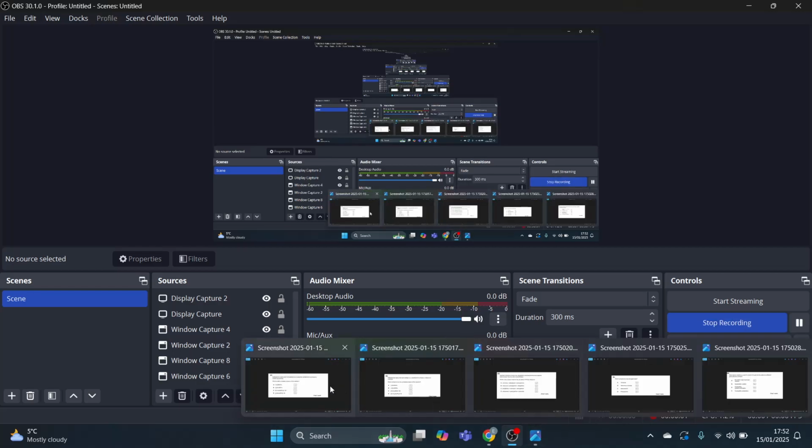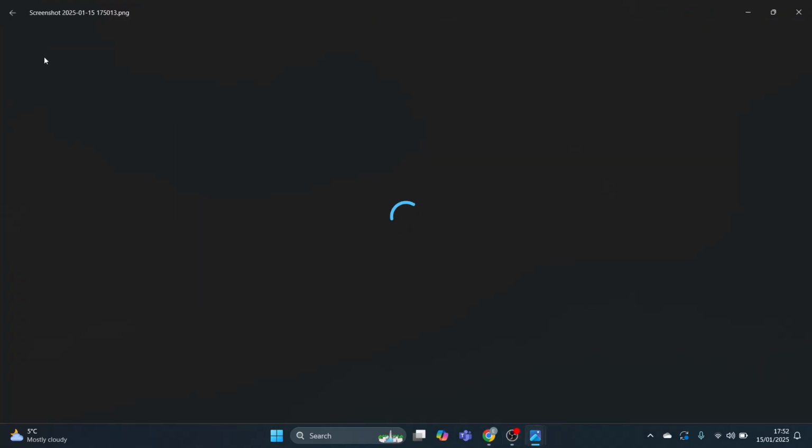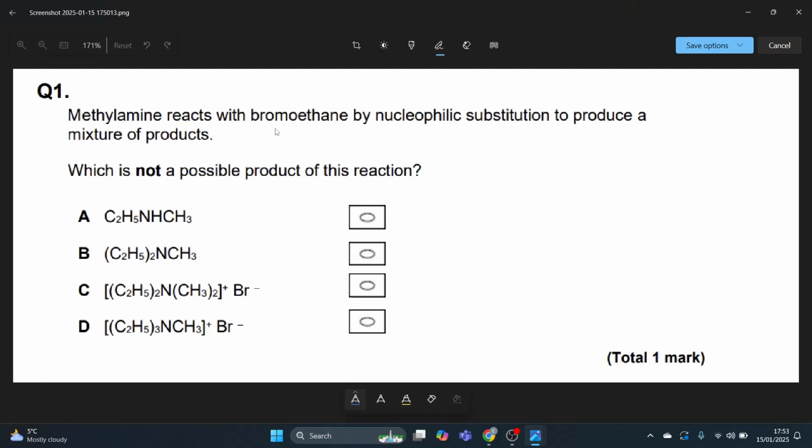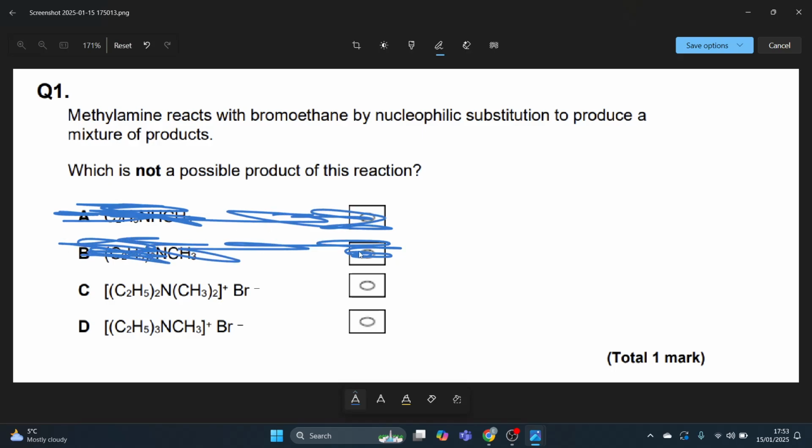So, amines multiple choice questions. Methylamine reacts with bromoethane by nucleophilic substitution to produce a mixture of products. Which is not a possible product of this reaction? A and B. Methylamine reacts with bromoethane, nucleophilic substitution, which is swapping out. Definitely A and B are possible products. Therefore, that is not the answer, because the question is asking which is not a possible product of this reaction. Left with C and D.